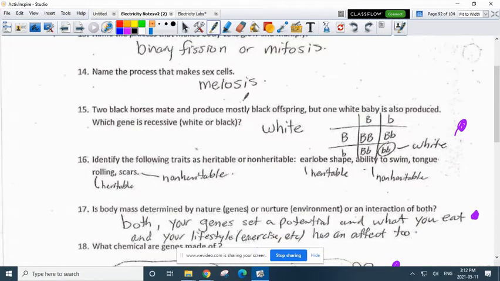Here, 2 black horses mate and produce mostly black offspring, but 1 white baby is produced. Which gene is the recessive one? Well, that would obviously be white. Black would be dominant. And remember, we did the Punnett squares like this to show how it's possible.